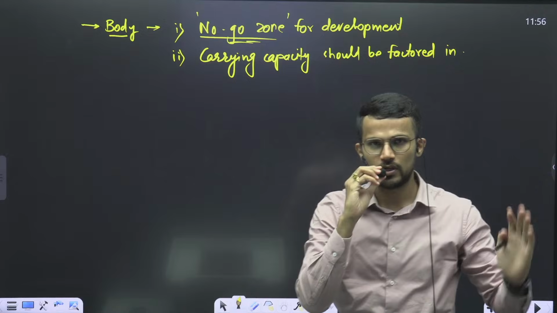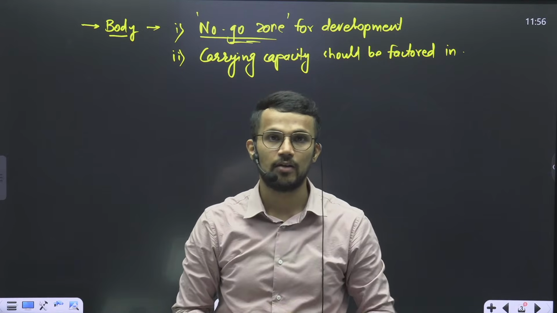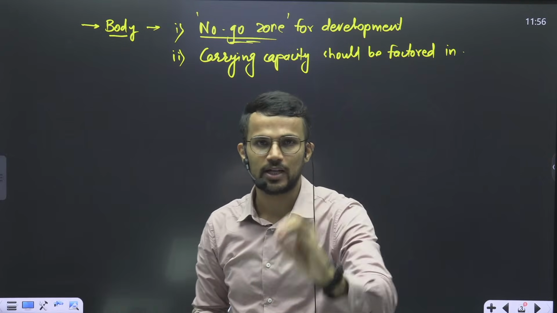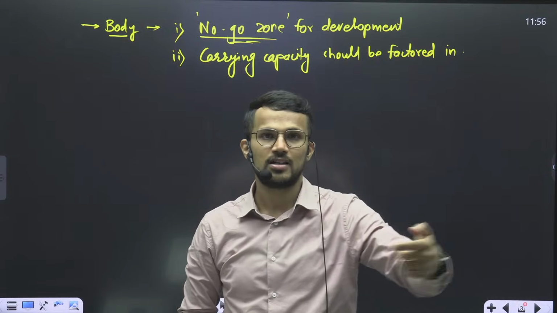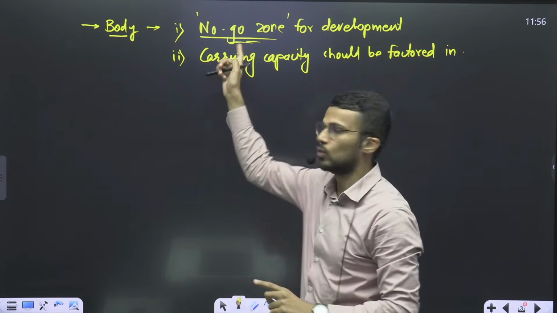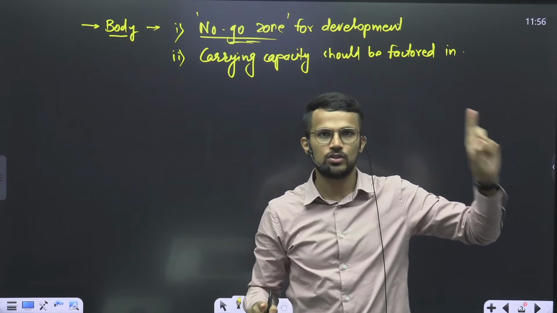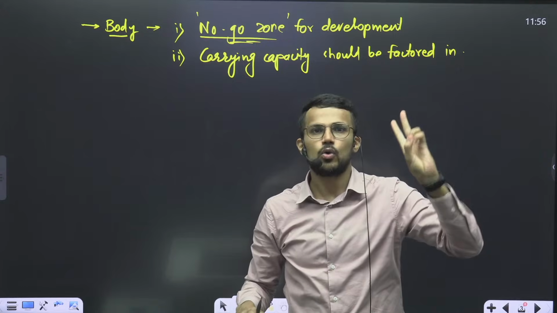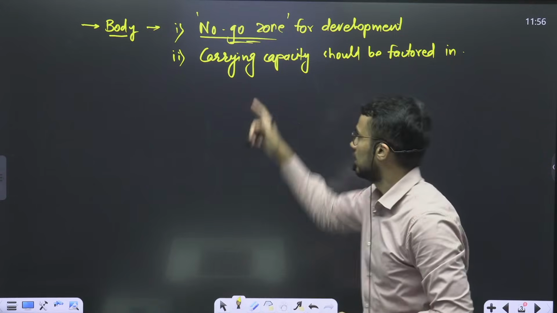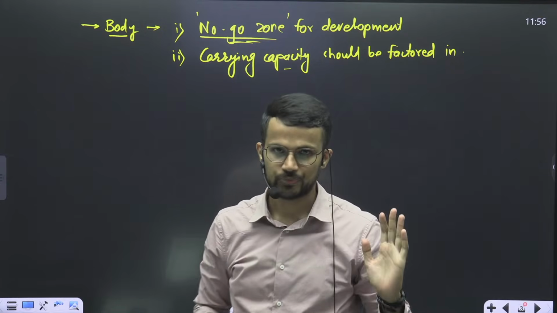Similarly, in coastal areas, there can be pristine mangrove forests. That should be a no-go zone, because if we cut down mangroves and carry out construction there, then the disaster vulnerability of that area increases. So that area should be a no-go zone, right? So examples can be the higher mountainous regions of the Himalayas. Secondly, coastal regions which have pristine mangrove forest, right? Then carrying capacity should be factored in when we carry out development, right?